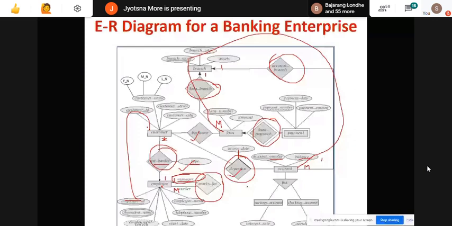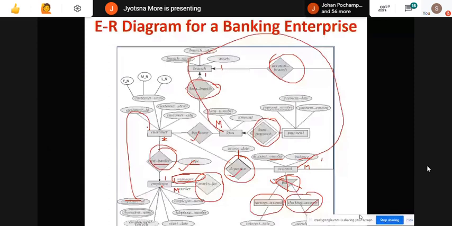These will not come as a relationship. Instead, these two entities will come as new tables. One is saving account, the other is checking account. Here I can have attributes account number and interest rate. And for checking account, I can have account number and overdraft amount. Okay, correct?